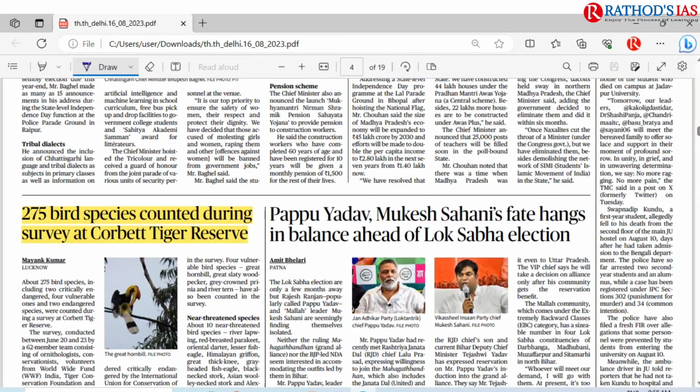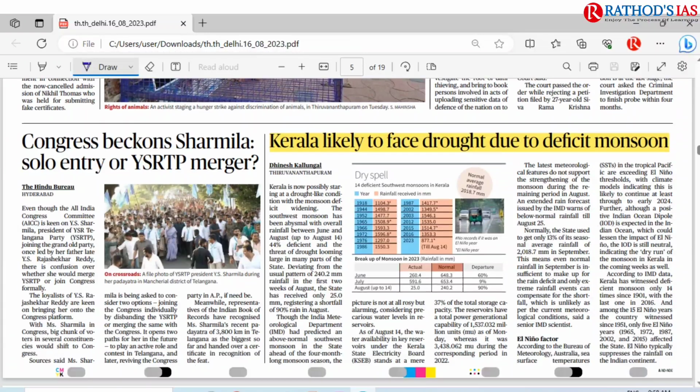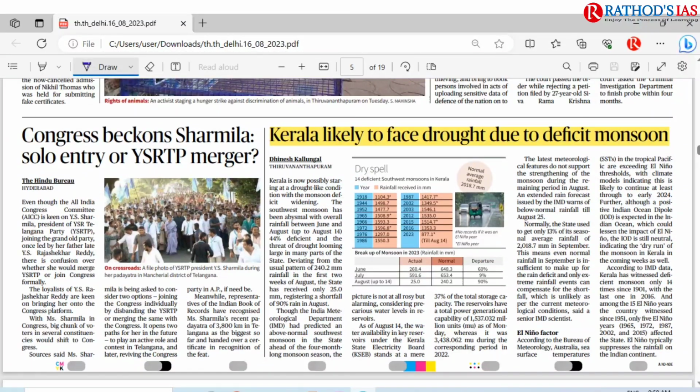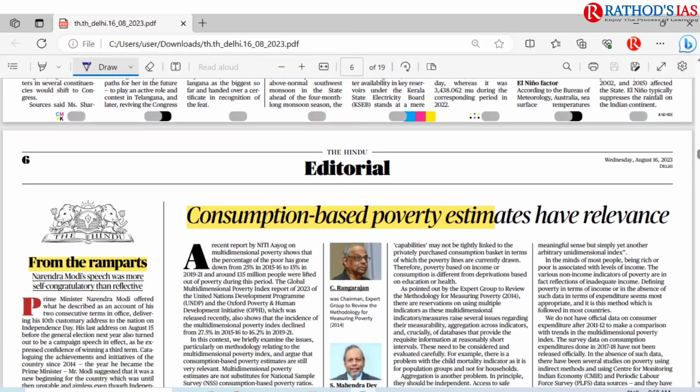I discussed this topic. And if you move on, here you can see 'Kerala likely to face drought due to deficit monsoon.' So actually this year we are facing this El Nino. Okay, El Nino means we are going to have a lesser amount of rainfall. So because of this El Nino, there are some forecasts which say that yes, Kerala is likely to face less rainfall or face drought.